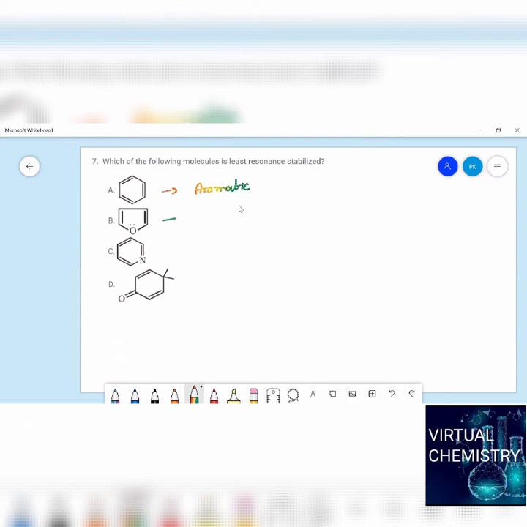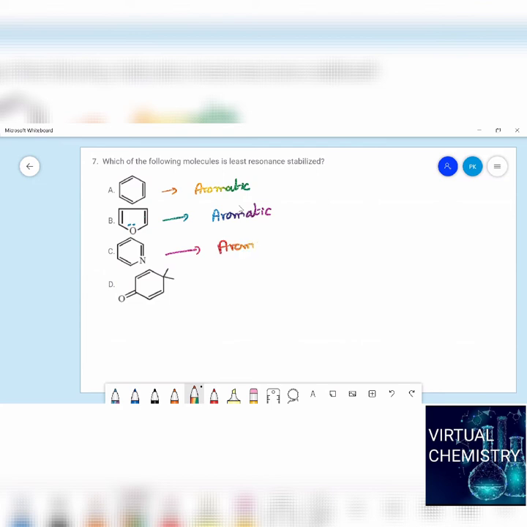How, students? These two will be in conjugation with these two electrons. Okay, the pair of electrons on the oxygen. So, it is also having resonance structures, stability will come. And here also you see it is having resonance structure, so it is an aromatic compound.